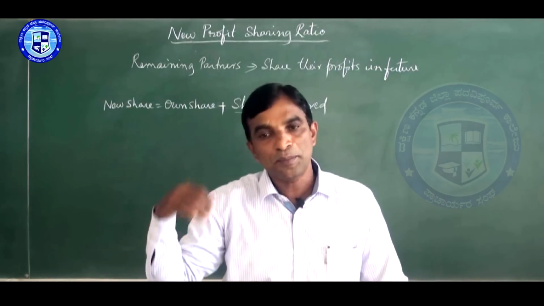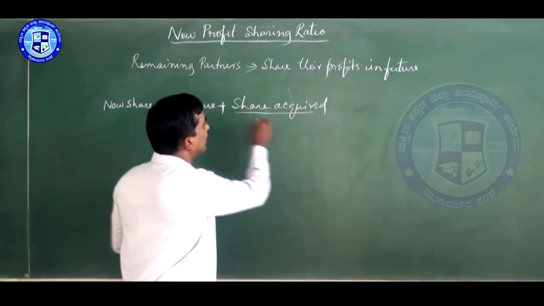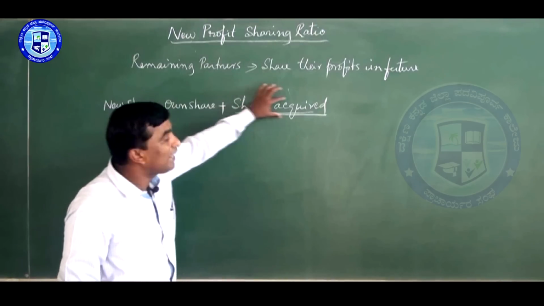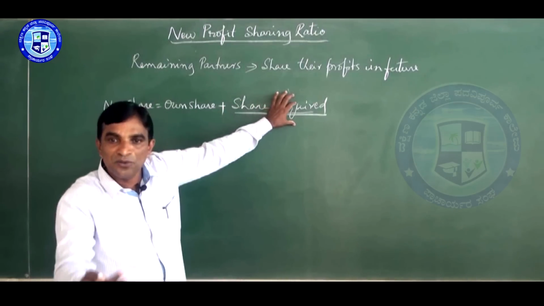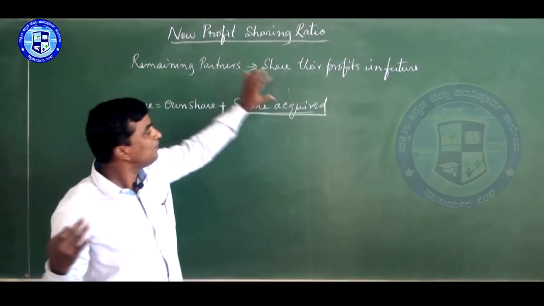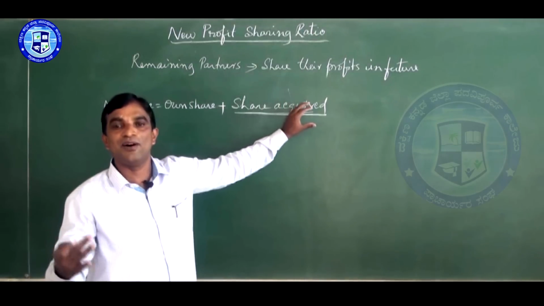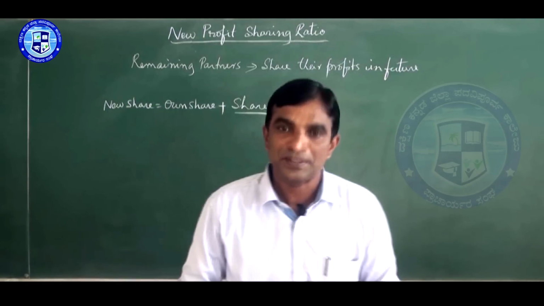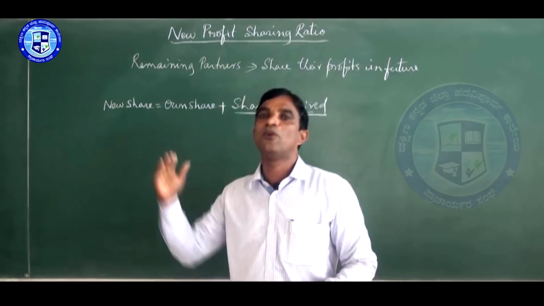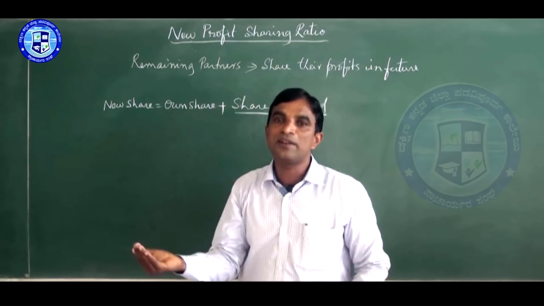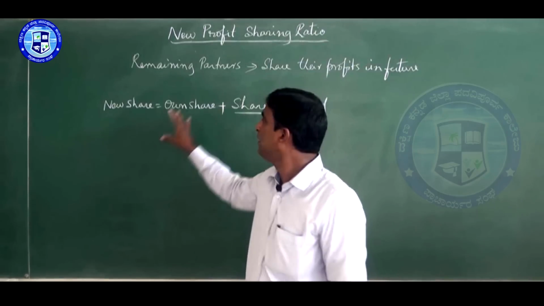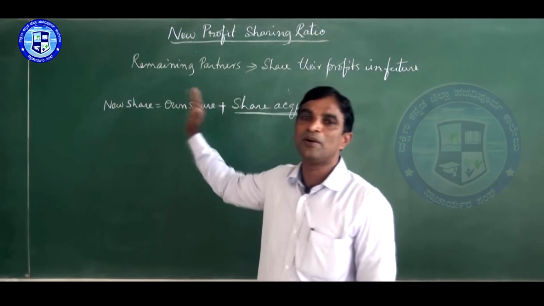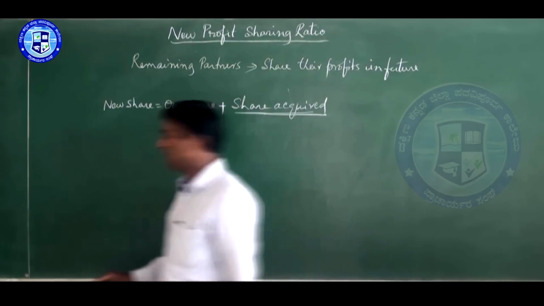Sometimes they don't give the share acquired; they give the gain ratio, in which ratio they are acquiring the retiring partner's share. So there are three cases: when only the old ratio is given, when the old ratio and share gained are given, and when the old ratio and gain ratio are given. Let us see one example and clear these cases.